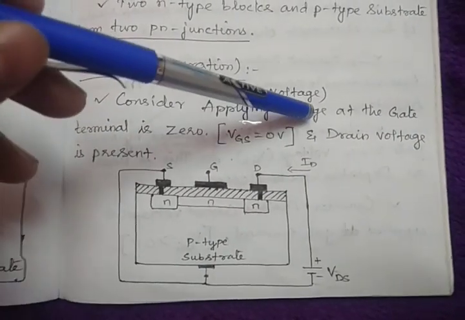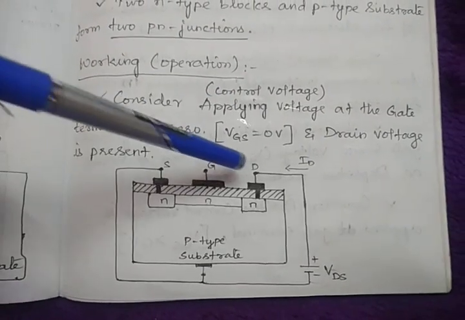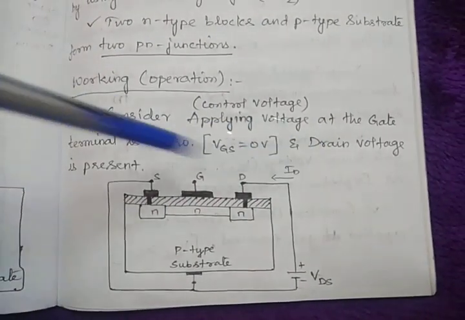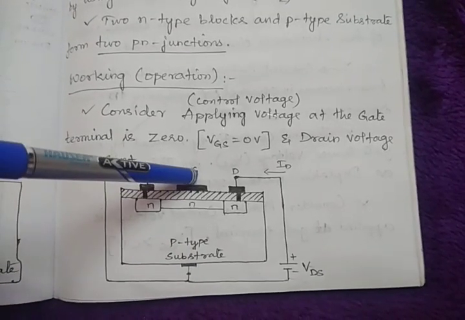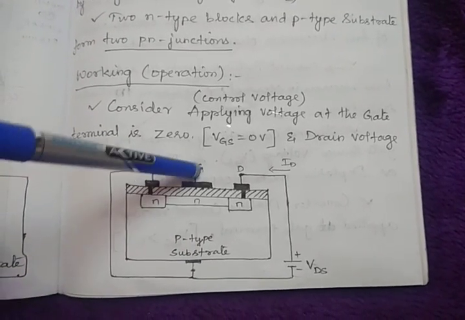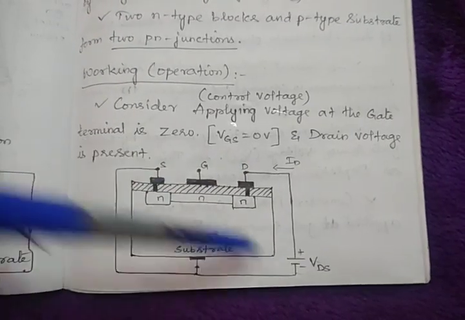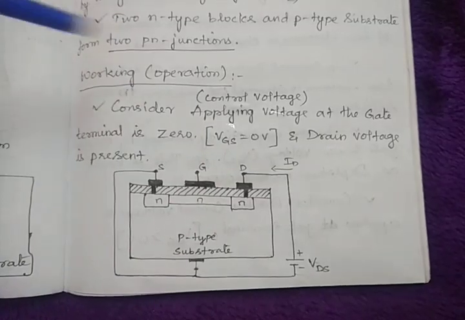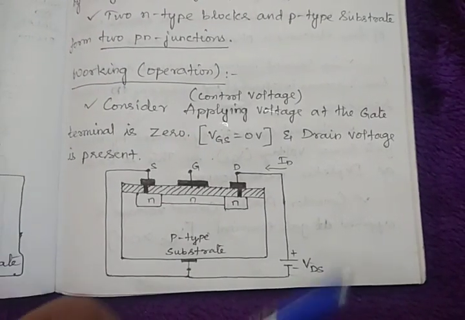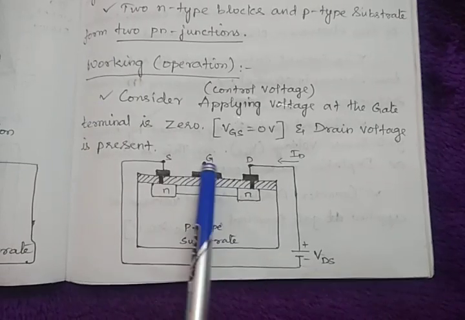Consider applying a control voltage at the gate terminal that is 0, that is VGS is 0, and drain voltage is present. Between the gate and source there is no voltage, it is an open circuit, and between the drain and source there is a voltage, VDS, applied. See what will happen when VGS is 0.